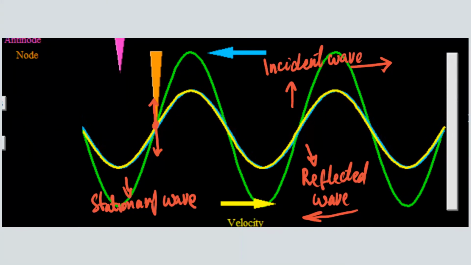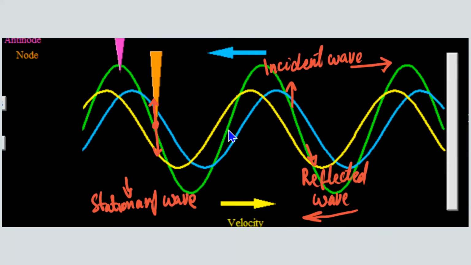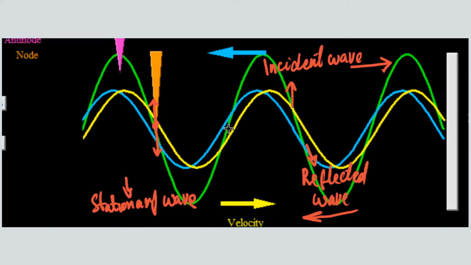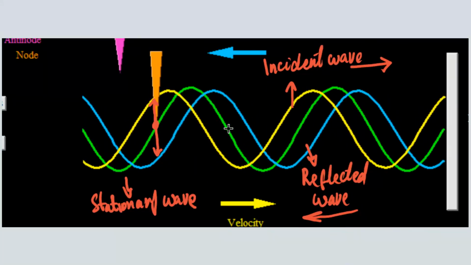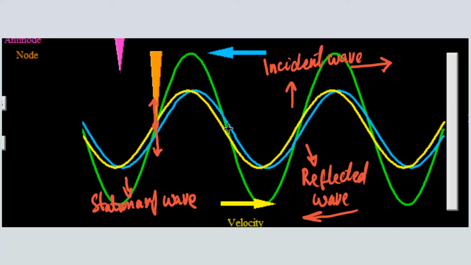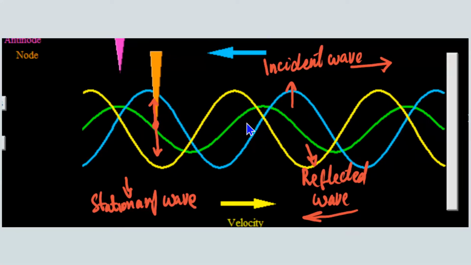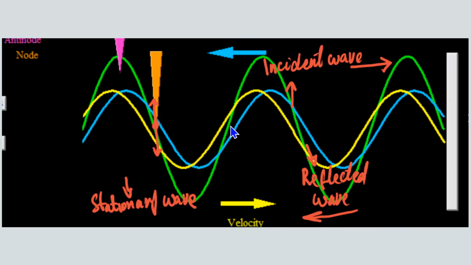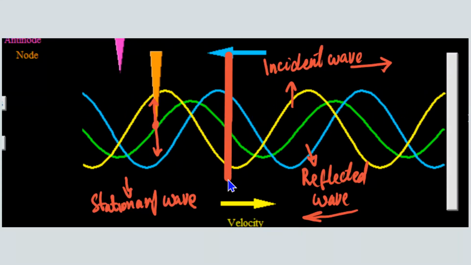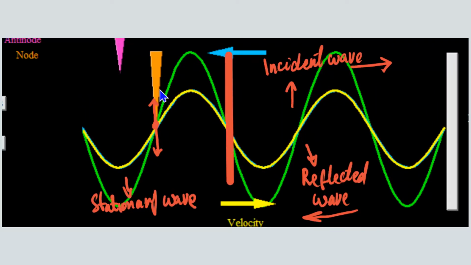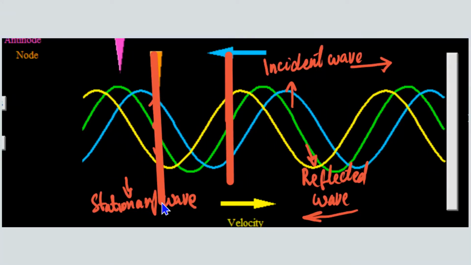Let's try to find another node. If you move to this point, you can also see the particle at this point is not moving at all. I mean the displacement of the particle at this point is equal to 0. Let me draw a line here so you can see what is happening at the node. So this is another node. You can see displacement at this point is 0, and if you look at this point, displacement is also 0.